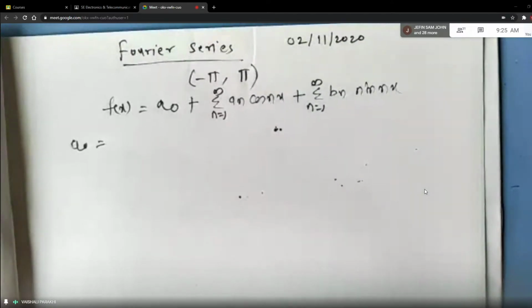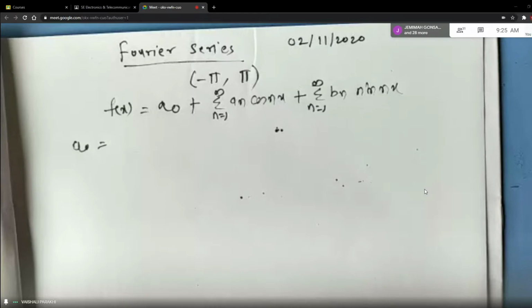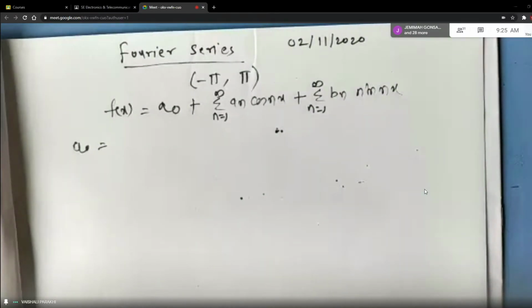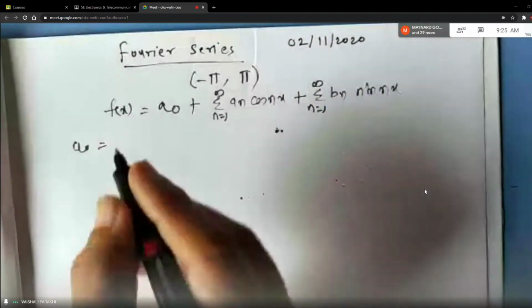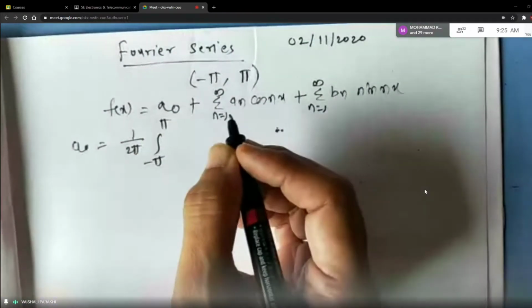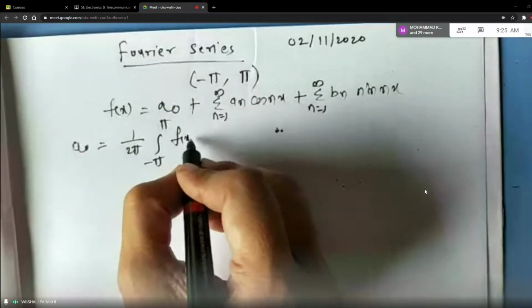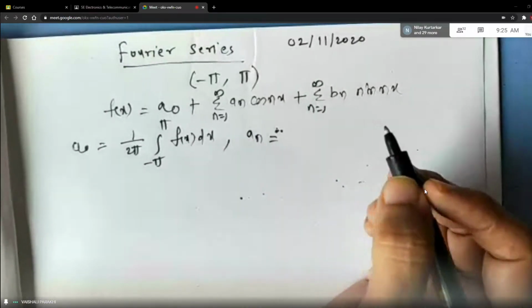So tell me what is the formula for A0 in the interval minus pi to plus pi? 1 upon 2 pi integral from minus pi to pi f of x dx. Very good.